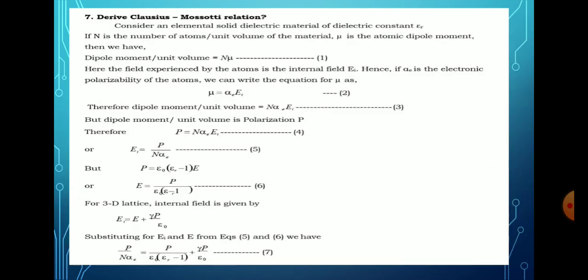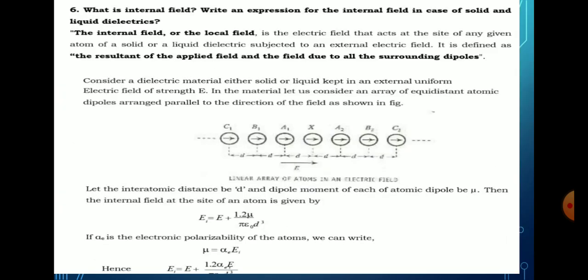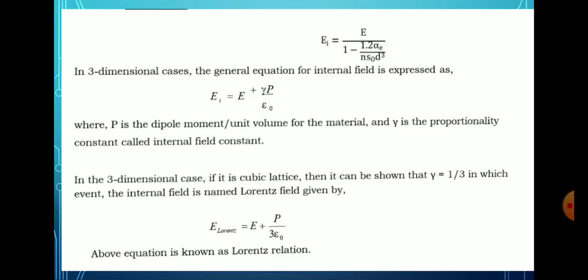This equation represents the one-dimensional dielectric material. Next, EI = E divided by 1 minus 1.2 alpha E divided by 4 pi epsilon naught d cube. This equation represents the three-dimensional case.